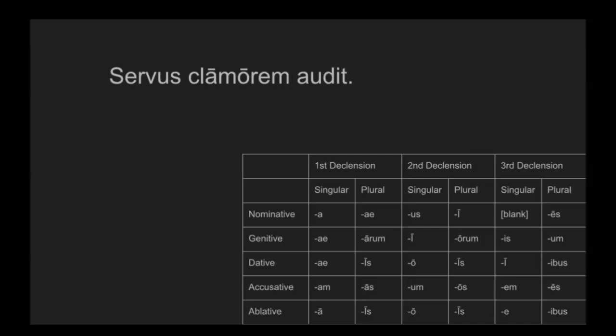Here we have a sentence. Servus clamorem audit. Now let's pay attention to the endings here. Us, and t. So that audit tells us that it's a singular event. There's only one subject to this verb. And servus, if we look at our paradigm, tells us that it's a nominative singular second declension noun. And so we know that servus is the subject because it's the nominative. Clamorem, that's our new accusative singular third declension ending. The slave hears the noise.